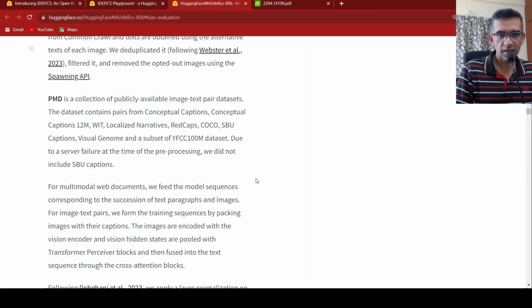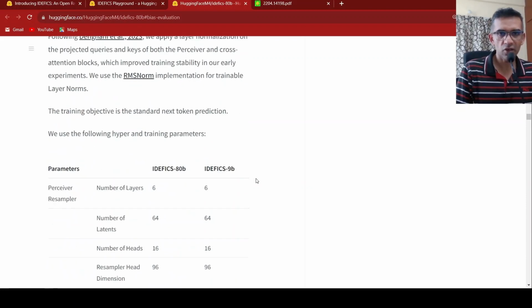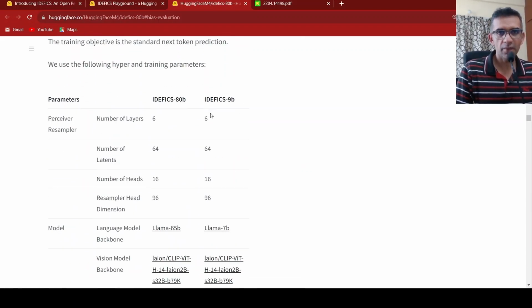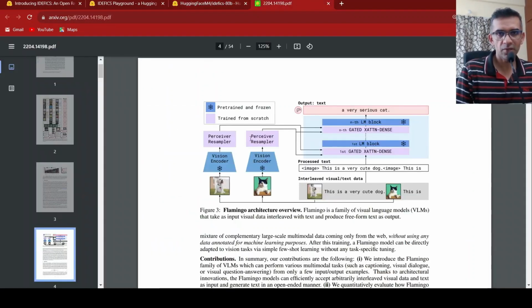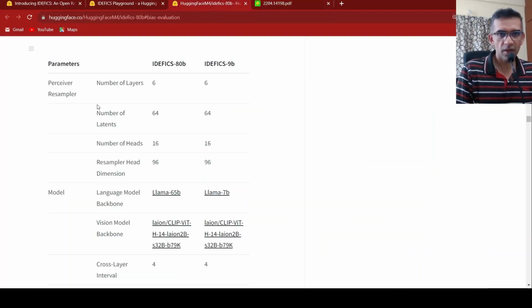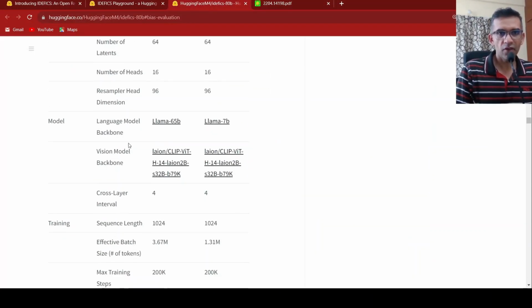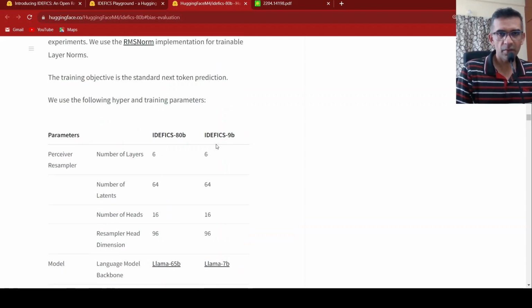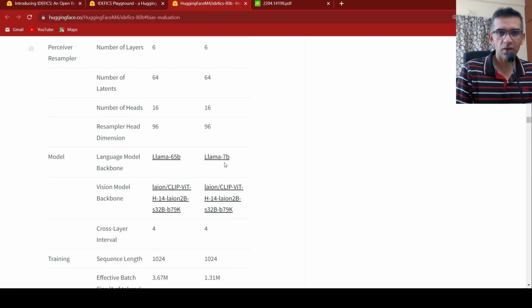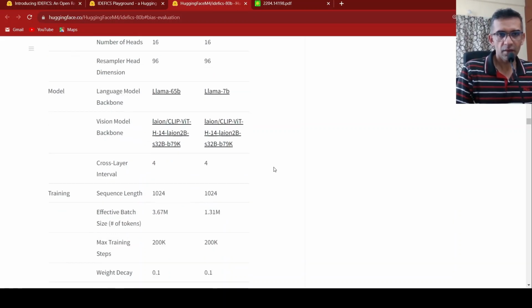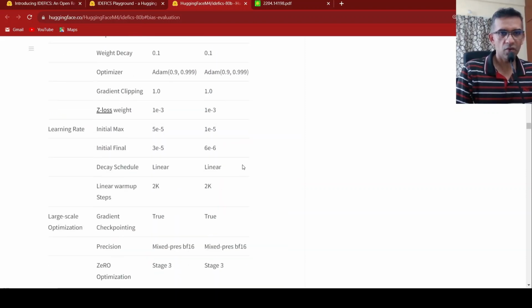The other details you can check out here. The perceiver resampler is basically this particular layer of transformer layers. For the language model backbone, for the 80 billion parameter IDEFICS, it is LLaMA 65 billion, and for the 9 billion parameter one, it is the LLaMA 7 billion parameter model. This is not LLaMA 2, this is LLaMA 1. And the visual model is CLIP ViT. The other details are given over here.